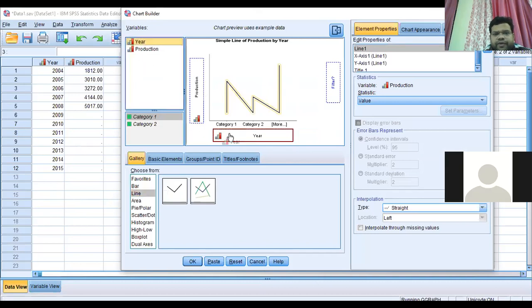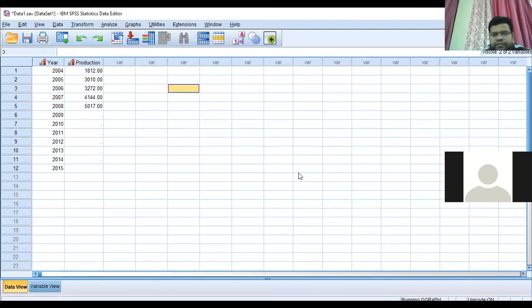Year will be on the x-axis and production on the y-axis, and then click OK. This SPSS is running slow, that's why it's taking time, but the process will be the same.